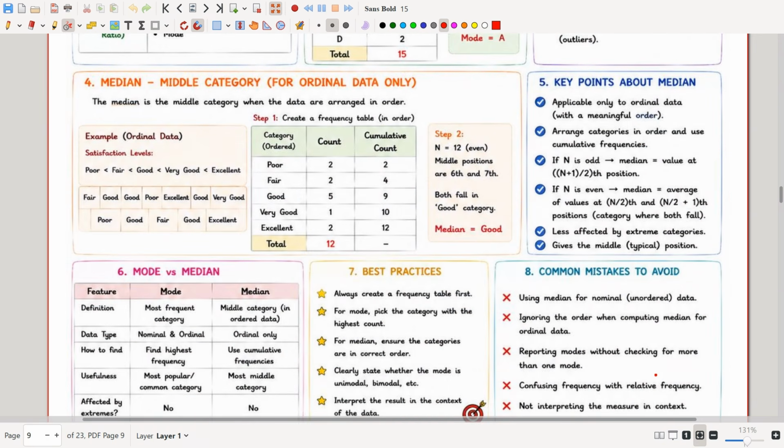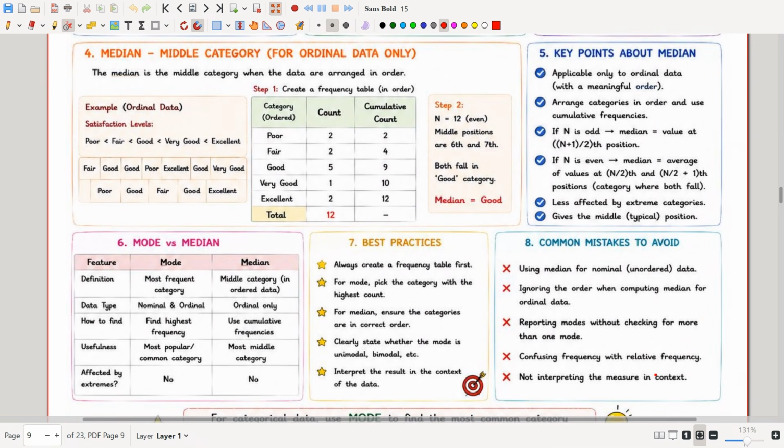And see the median. The median means the middle category, which is possible for ordinal data and numerical data. The median is the middle category when the data are arranged in order. For example, in ordinal data you can arrange them like this: poor is less than fair, fair is less than good, good is less than very good, very good is less than excellent. So let us see how we calculate the median here.